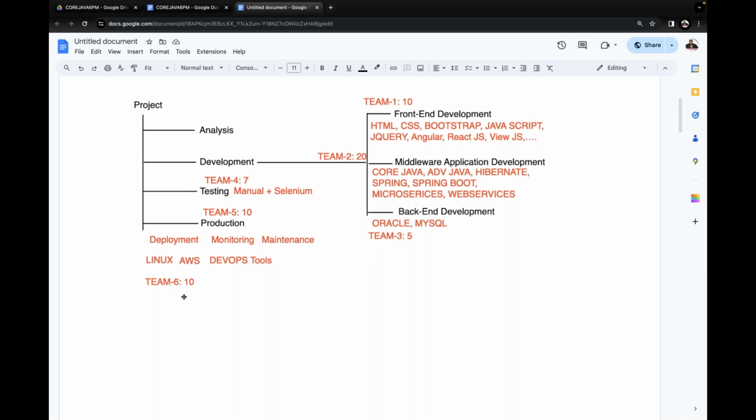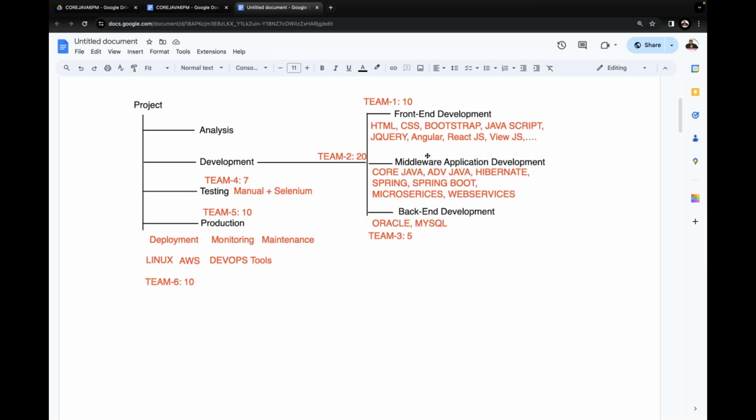Are you getting my point or not? I will ask one question, try to answer it. When the project is in front end development, only team one works on it. Are all the remaining teams relaxed or not? Guys, understand my point clearly. Whenever the project is in front end development, only team one, only 10 members, are working. All the remaining teams are totally vacant, not having any work, relaxed. Remember it.